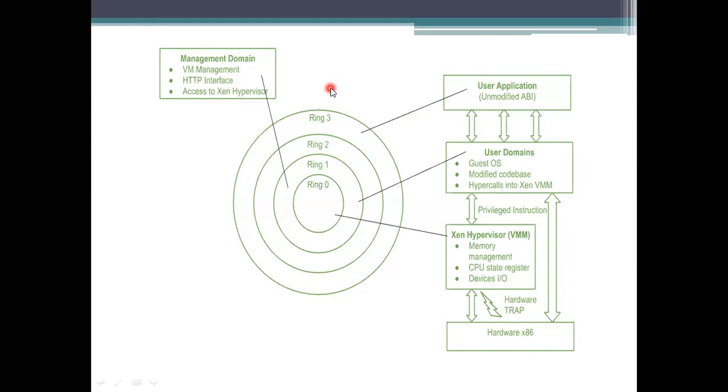At ring 3 we have some library files, and they clearly mention which are unmodified ABI. The library files chosen here cannot be modified by the guest operating system; it only has the privilege of accessing them.